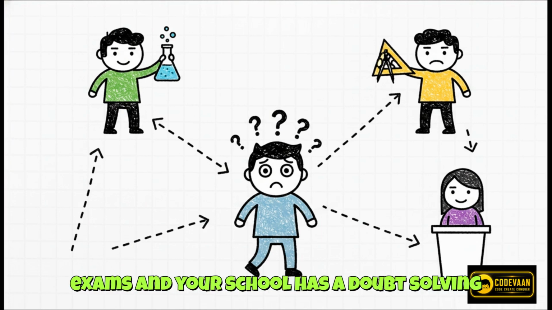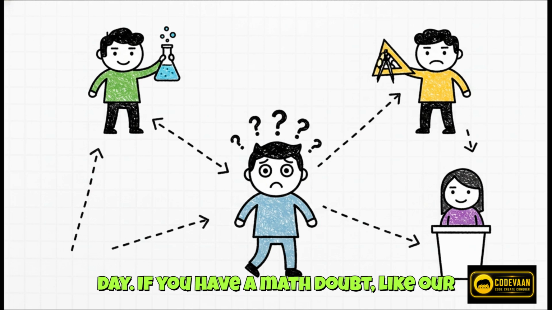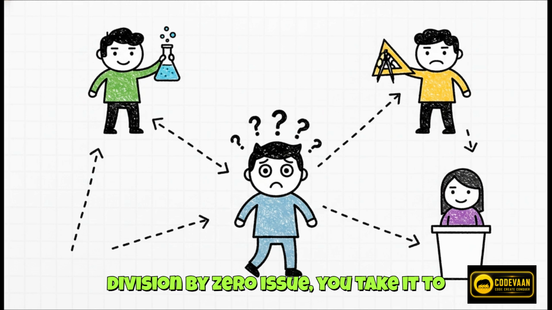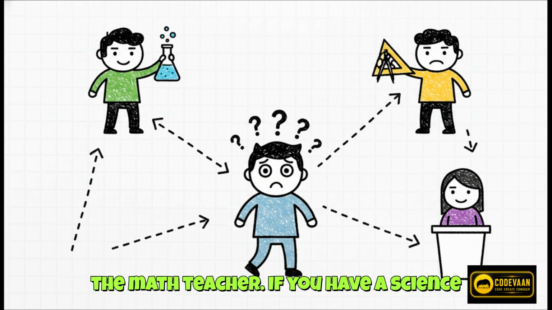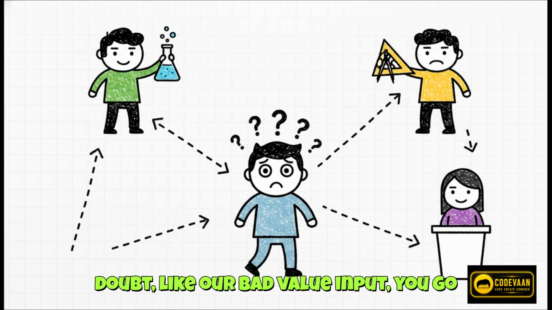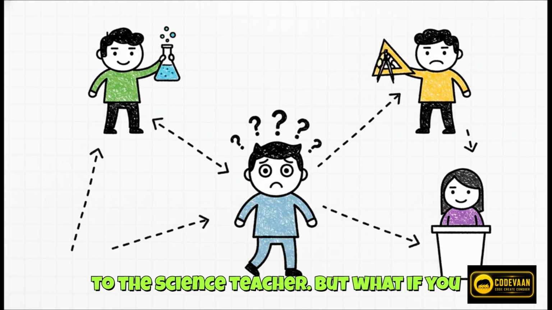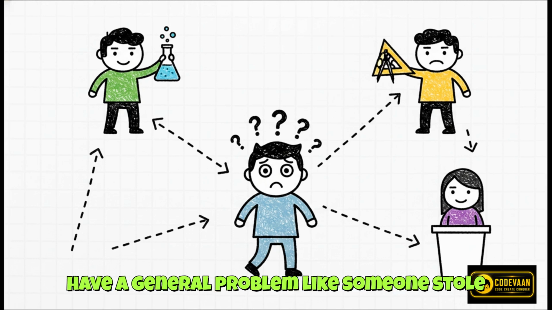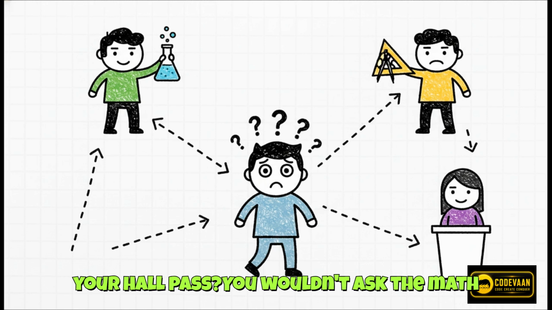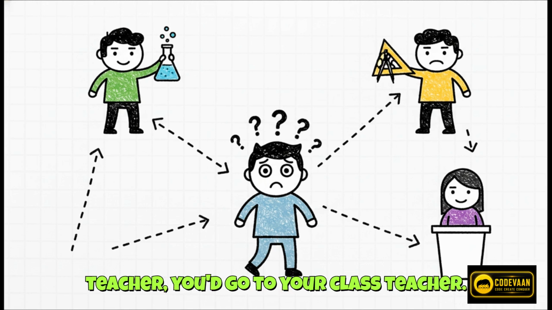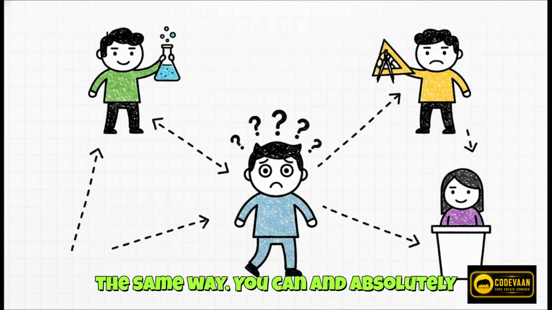Imagine you're studying for your board exams, and your school has a doubt-solving day. If you have a math doubt, like our division by zero issue, you take it to the math teacher. If you have a science doubt, like our bad value input, you go to the science teacher. But what if you have a general problem, like someone stole your hall pass? You wouldn't ask the math teacher, you'd go to your class teacher. Well, exception handling works exactly the same way.